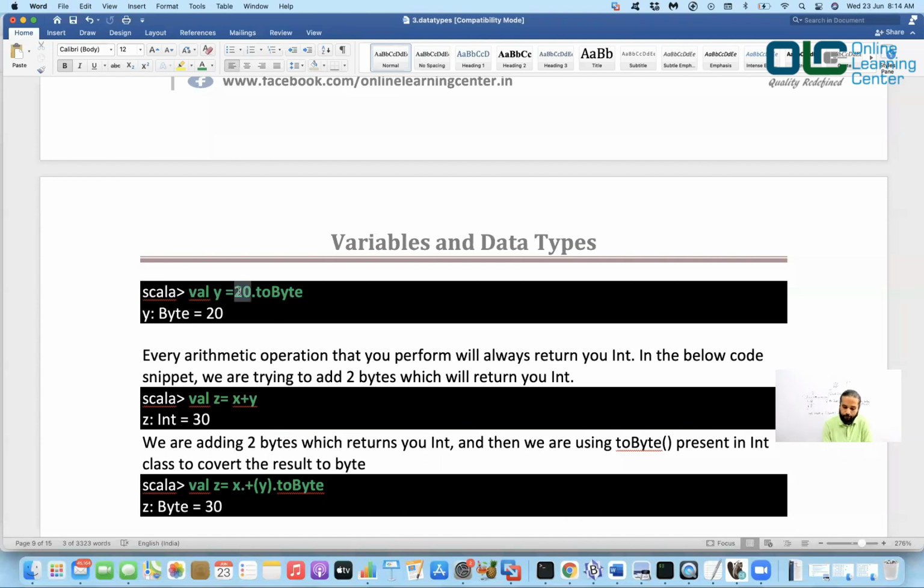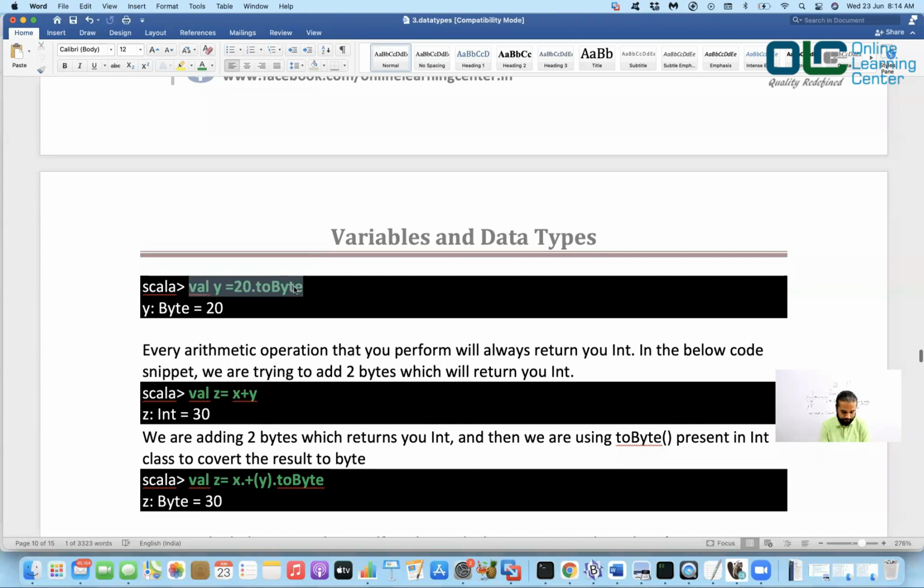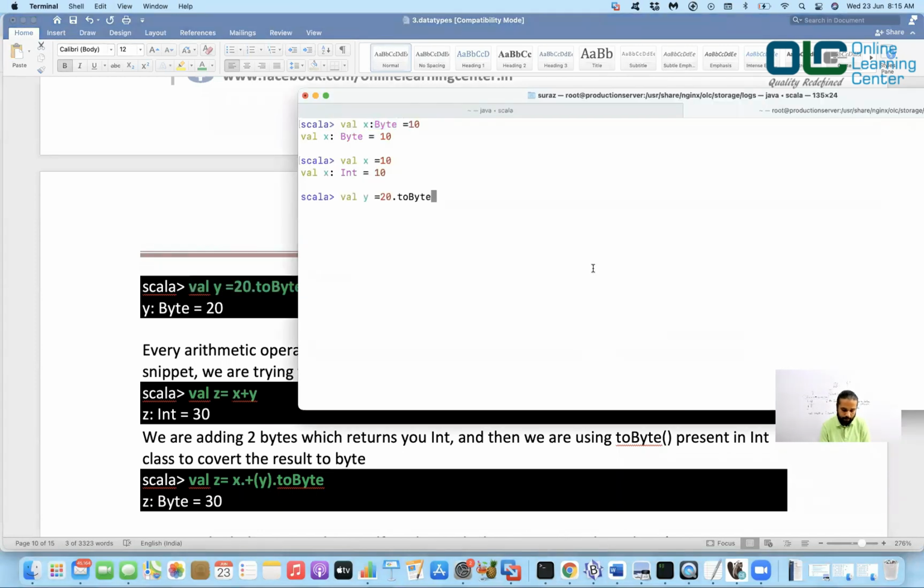So 20 by default is an integer, and if you want to assign it to a byte, then you should say .toByte, and that is how it works. Okay, let's do this as well. I'll paste: val y = 20.toByte. What it does is, 20 is an integer, but you call toByte, so y also became a byte.